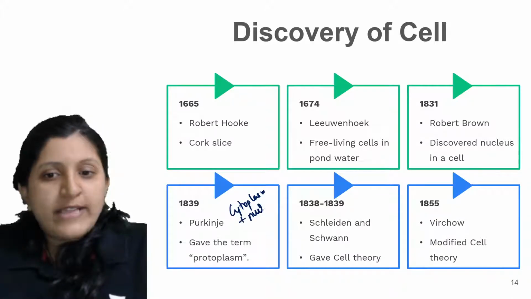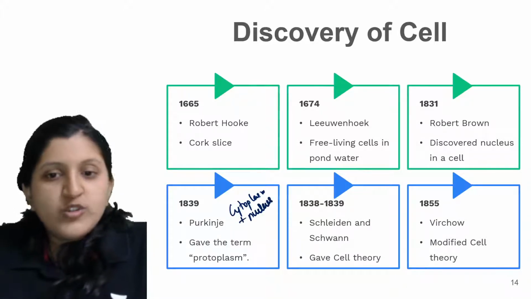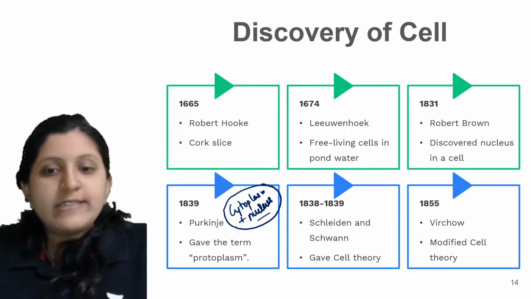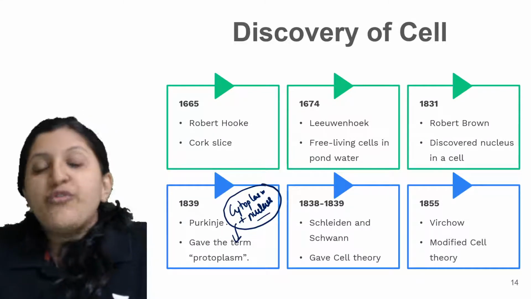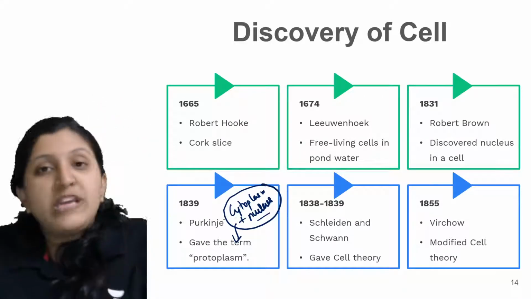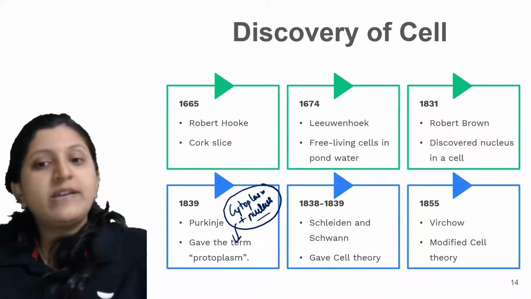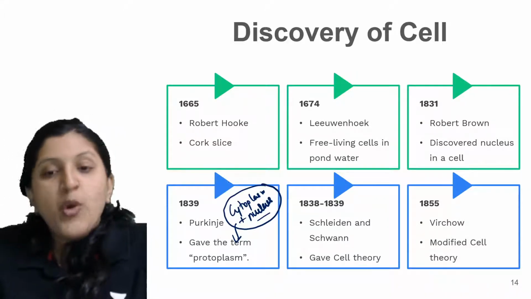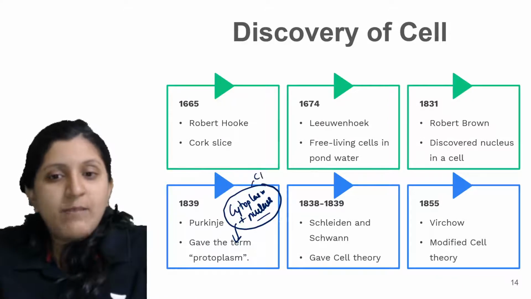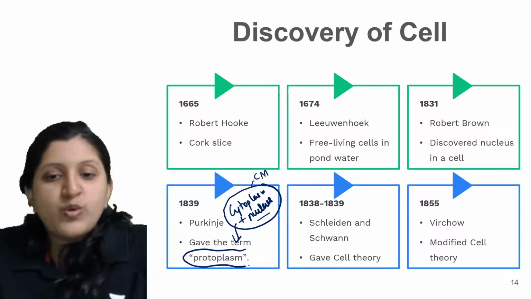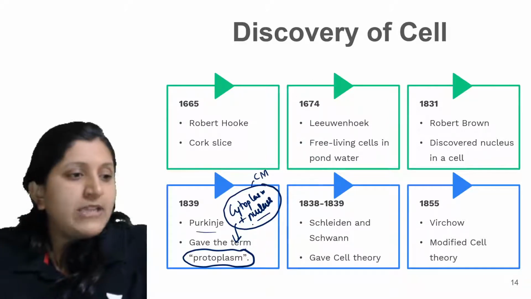So the cytoplasm covered within the cell membrane, and there is a nucleus, so this is a protoplasm. For the very first time, Purkinje observed the cytoplasmic content along with the nucleus, covered by the cell membrane or plasma membrane. That is called protoplasm. So the term protoplasm was given by Purkinje.